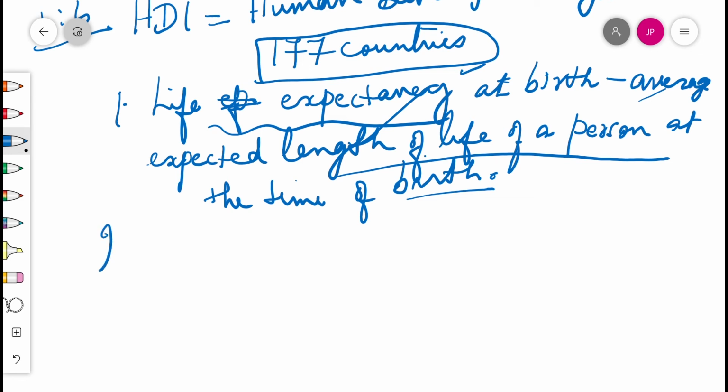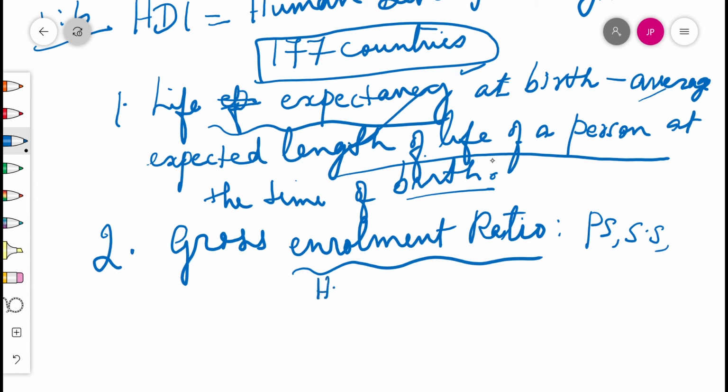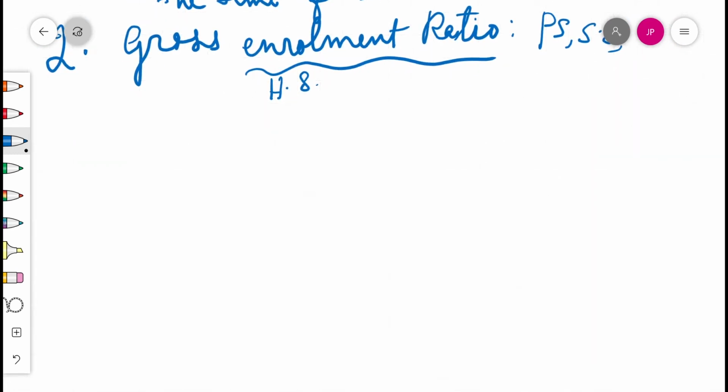And the second one is the gross enrollment ratio. Same, we learned. Gross enrollment ratio of three levels of learning: primary, secondary and tertiary, college levels of learning. Gross enrollment ratio of three levels means the enrollment ratio for primary school, secondary school and higher education, that is, education beyond secondary schools. Gross enrollment ratio: how many are attending the schools and the colleges.